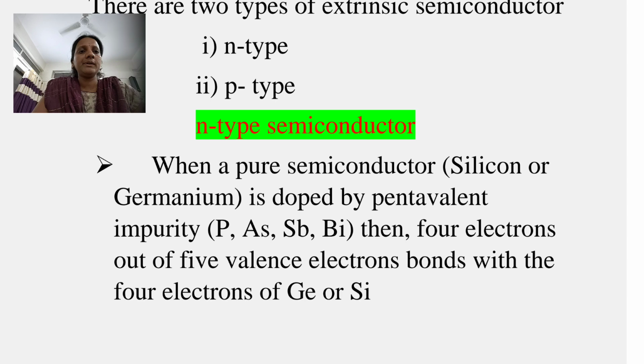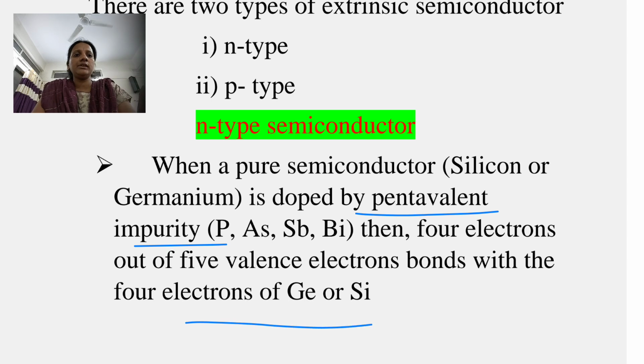In a pure semiconductor, that is a silicon or germanium crystal, doped with a pentavalent impurity, for example phosphorus, arsenic, bismuth, 4 electrons out of 5 valence electrons bond with 4 electrons of germanium or silicon.